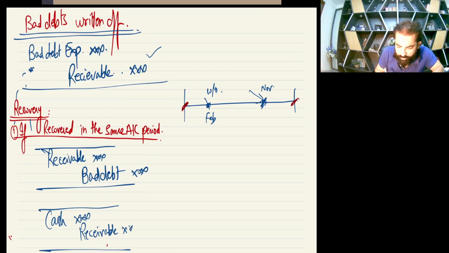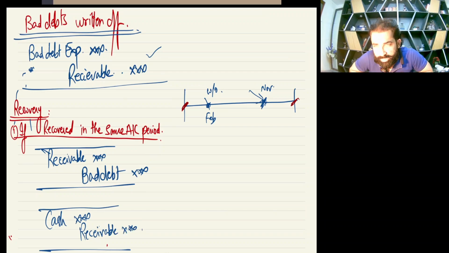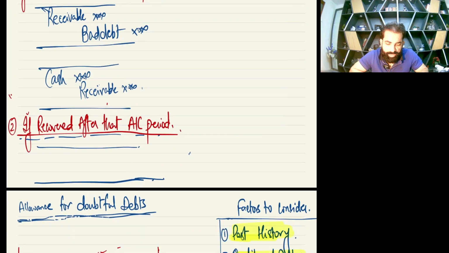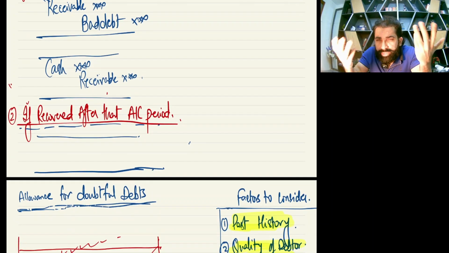Okay, so my dear students, this is the first case of recovery, and the first case of recovery is if recovered in the same accounting period. Whenever there is a case of recovery in the same accounting period, you need to make these two entries which are in front of you. Okay, now my respected students, the next case is if recovered after that accounting period.